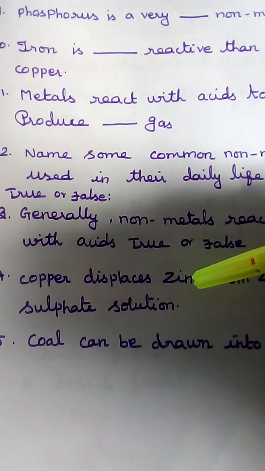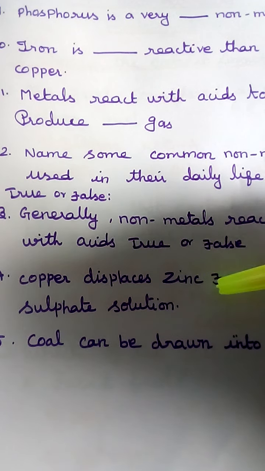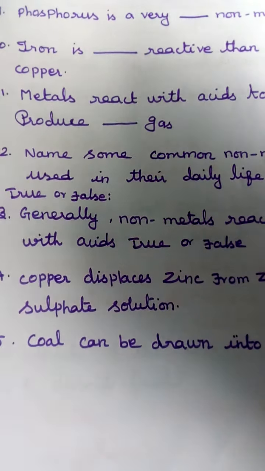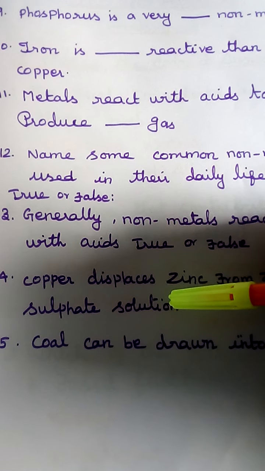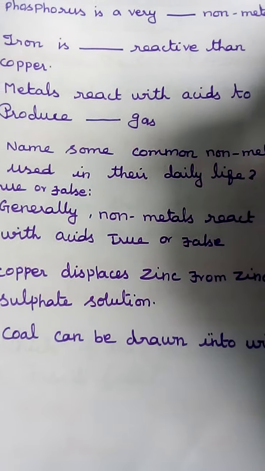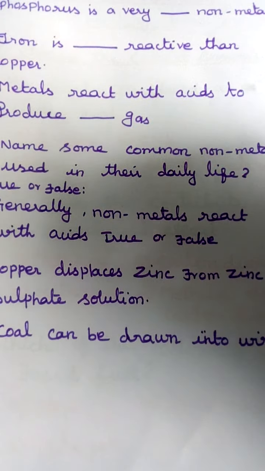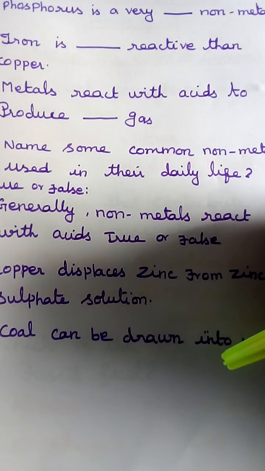Copper displaces zinc from zinc sulfate solution. After copper displaces zinc sulfate, will it be involved? That is my question. You write the answer, true or false. Next. Coal can be drawn into wires. Can wires be prepared from coal? That is my question. You write the answers.